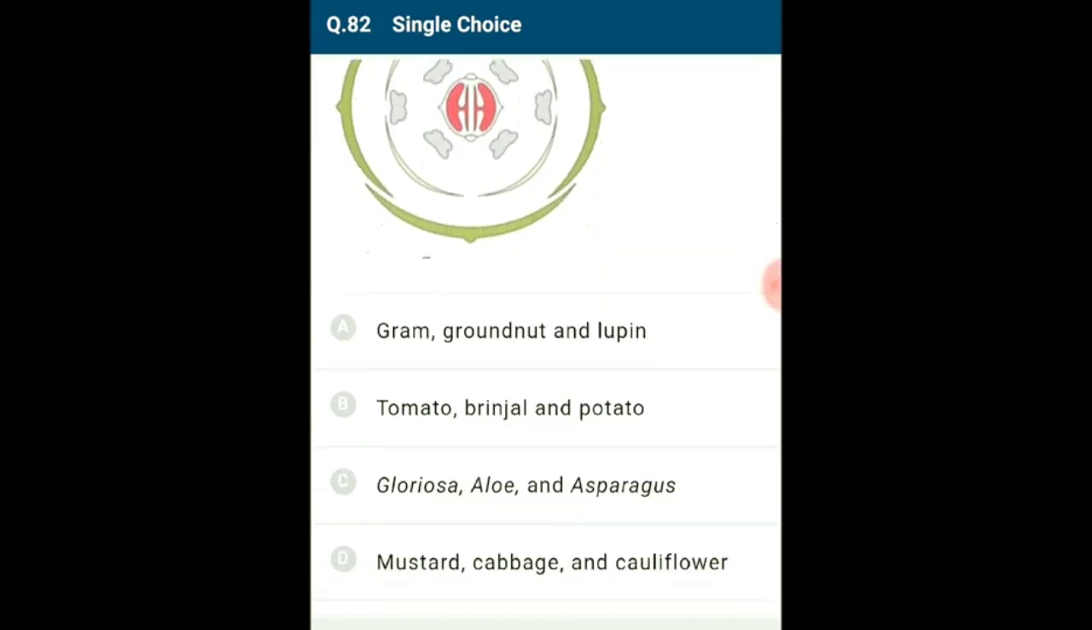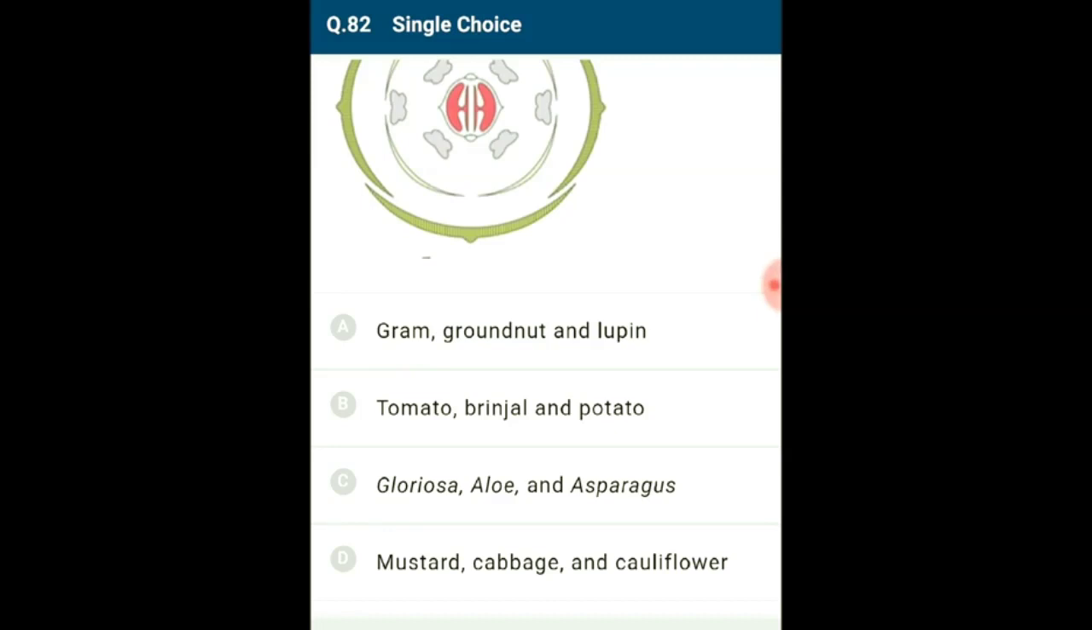From the given floral diagram, the plant has 4 sepals, 4 petals, 6 stamens, and an ovary having 2 locules, that is, bicarpellary syncarpous gynoecium. This type of flower is characteristically seen in the family Brassicaceae, which includes mustard, cabbage, and cauliflower.